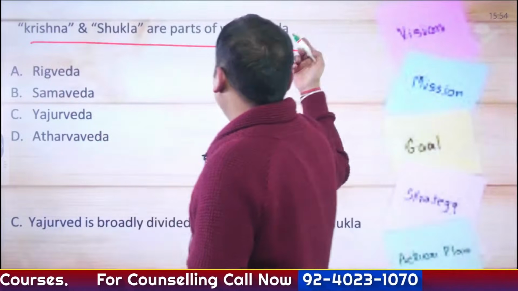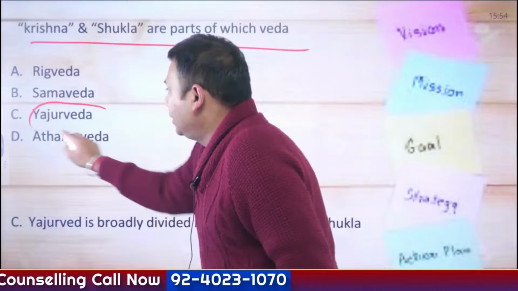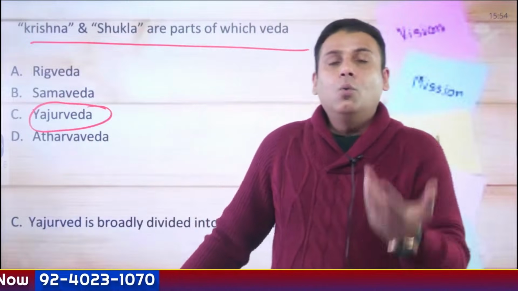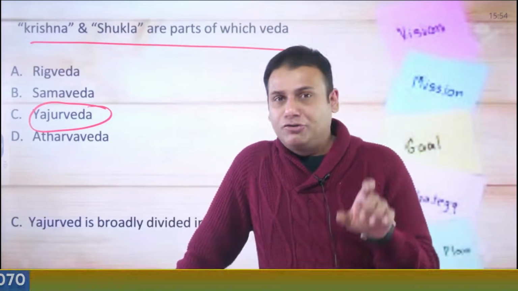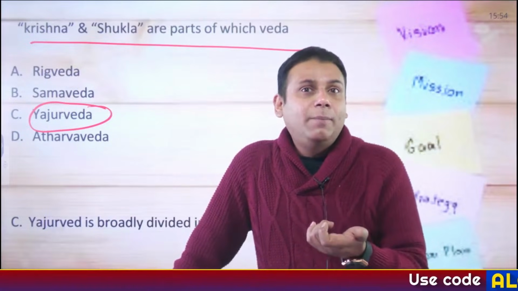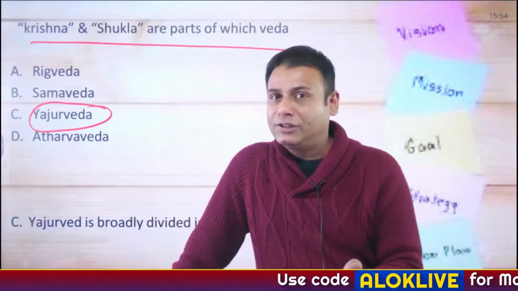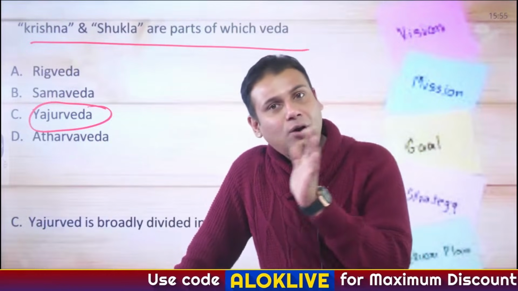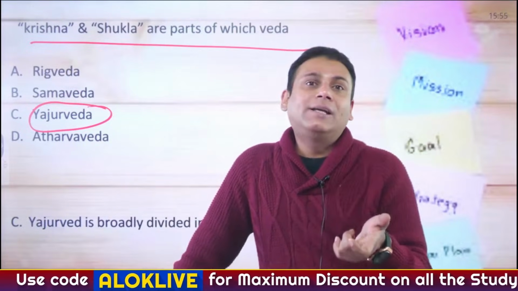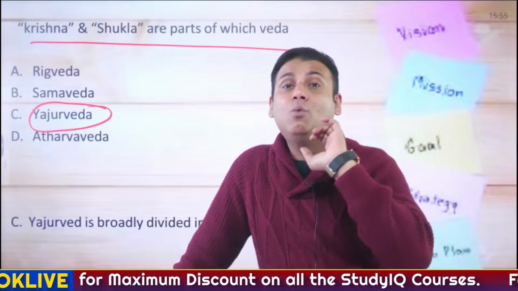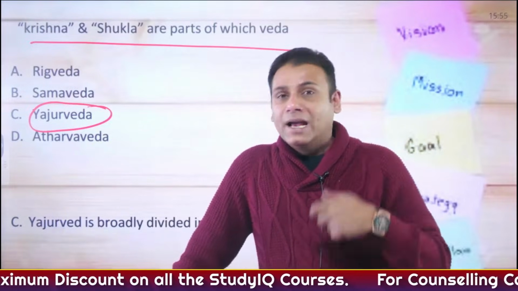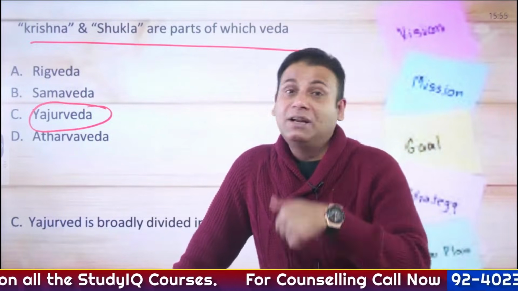Krishna and Shukla are the parts of which Veda? Answer to this is Yajurveda. See, the word Yajurveda has been derived from the word Yajus, and the word Yajus basically means Yagna. It is divided into 2 parts, Krishna Yajurveda and Shukla Yajurveda. Now why it is called Krishna Yajurveda and Shukla Yajurveda, and why Krishna Yajurveda is referred to as Black Yajurveda and Shukla Yajurveda is referred to as White Yajurveda.